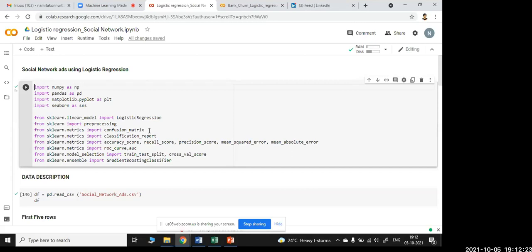Based on the confusion matrix also we have to decide, because there will be errors in the data, so we have to decide how much percentage of the data is telling the truth. And this classification report will tell us, because yesterday we were discussing classification where we categorize 0 and 1 as binary classification, and by this classification report we'll understand what percentage of people are willing to buy the car.